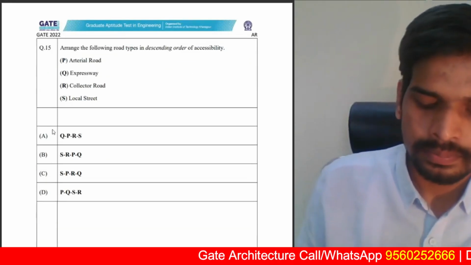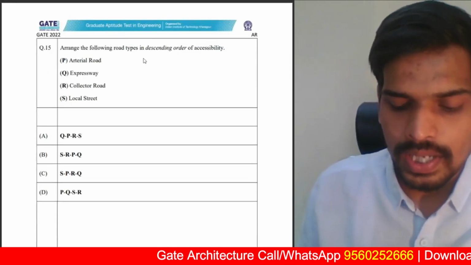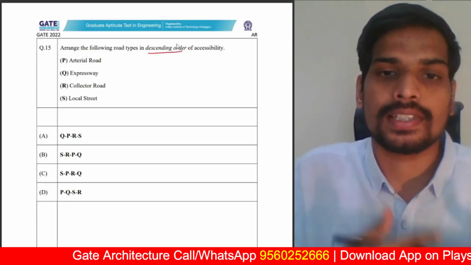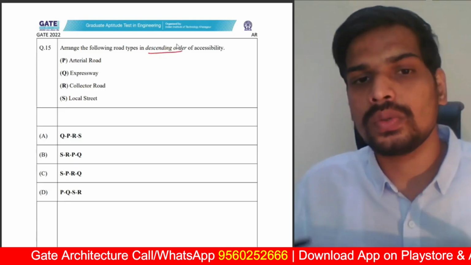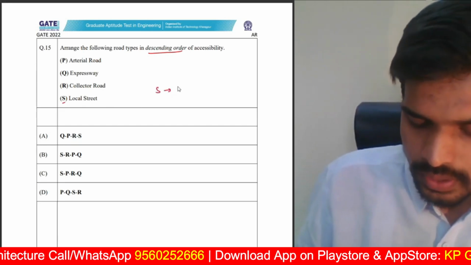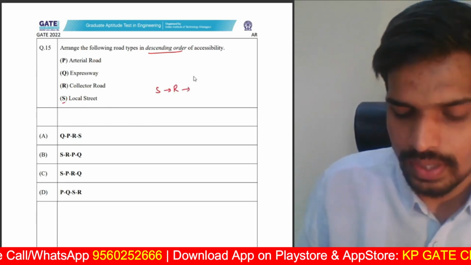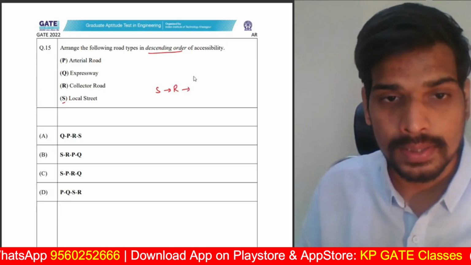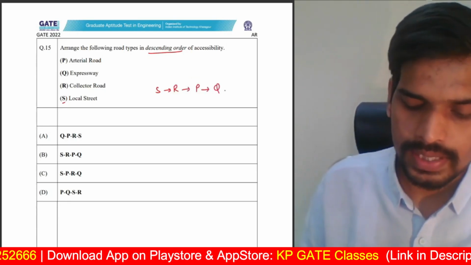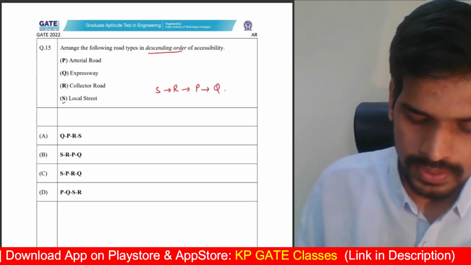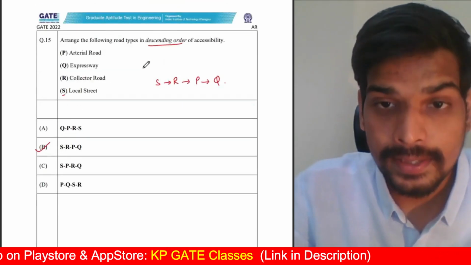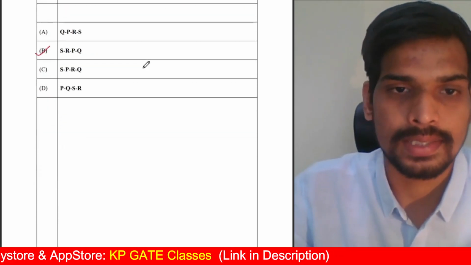Question number 15. Arrange the following road types in the descending order of accessibility. Descending as in, starting with the most accessible with reducing accessibility. Most accessible obviously is local street. After local street, you have collector road. That's the second level of accessibility. Then you have arterial road, and finally you will be having the expressway. SRPQ should be the answer. SRPQ, option B. That's the correct answer for decreasing order of accessibility.